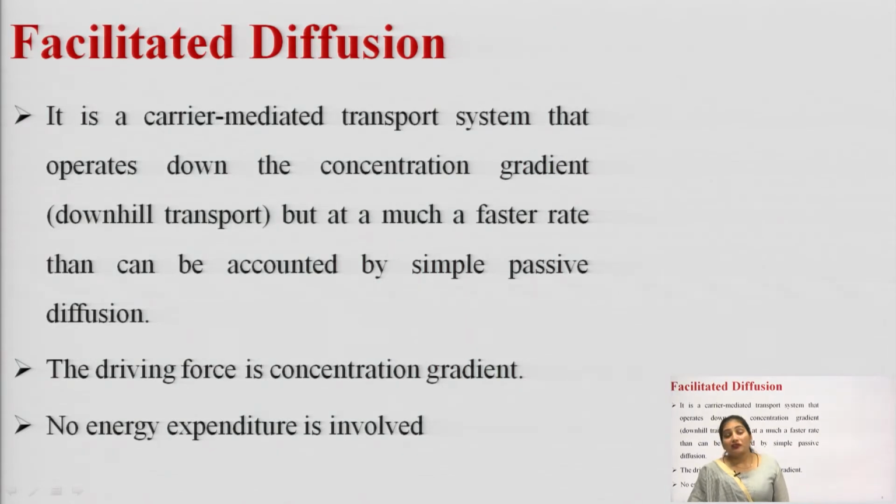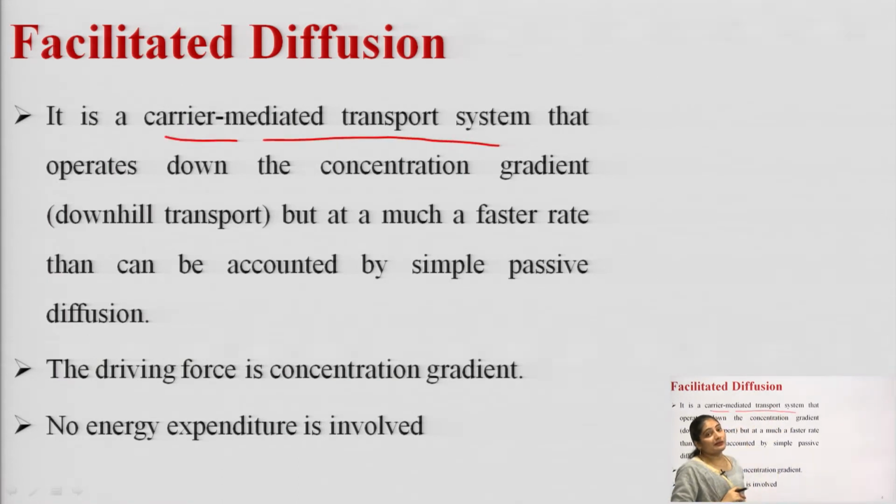First is the facilitated diffusion. Okay. So, what is facilitated diffusion? It is a type of carrier mediated transport system. Why is it a carrier mediated transport system? Because there is involvement of a carrier molecule. And this transport system will operate down the concentration gradient, meaning the transport takes place from the higher concentration to the lower concentration, and it is called a downhill transport.